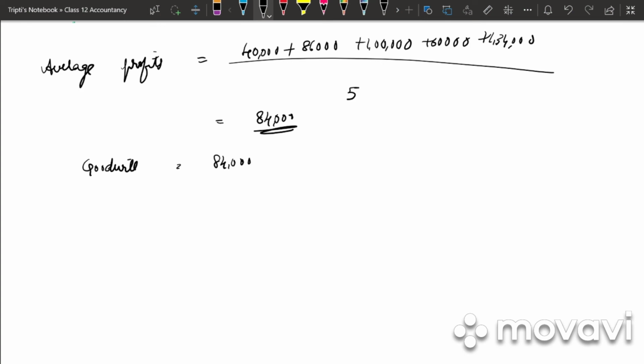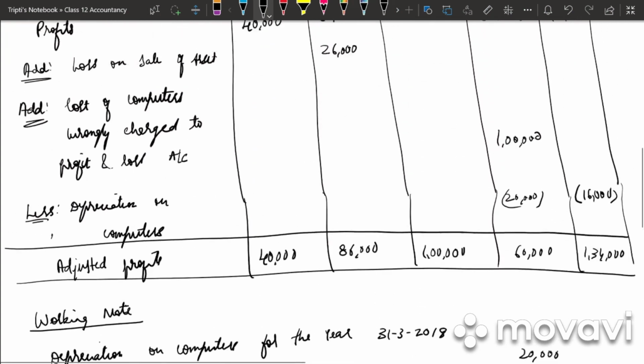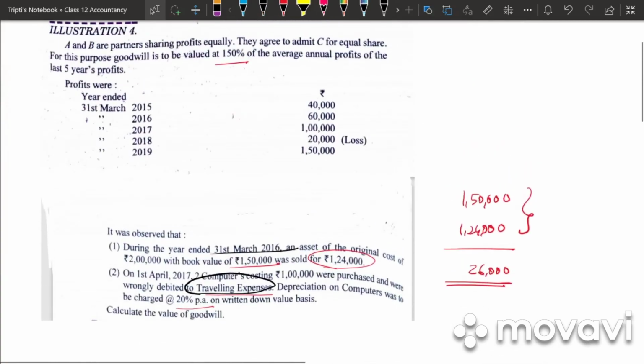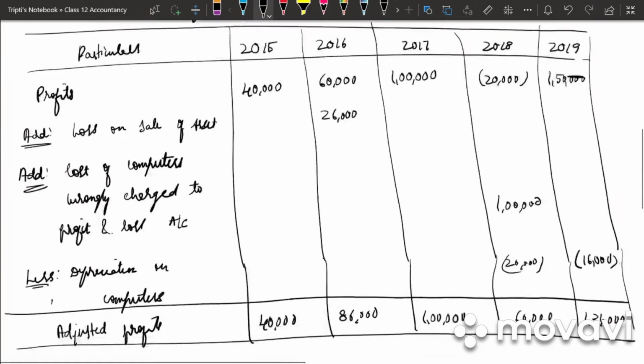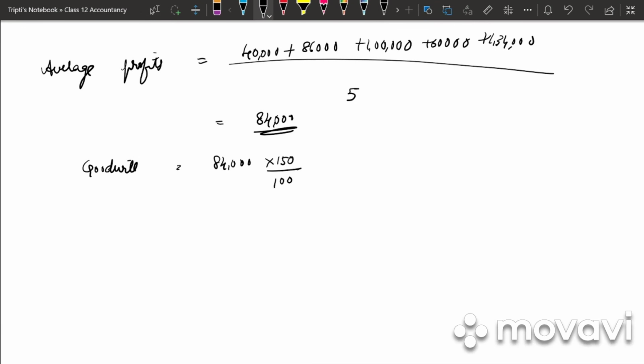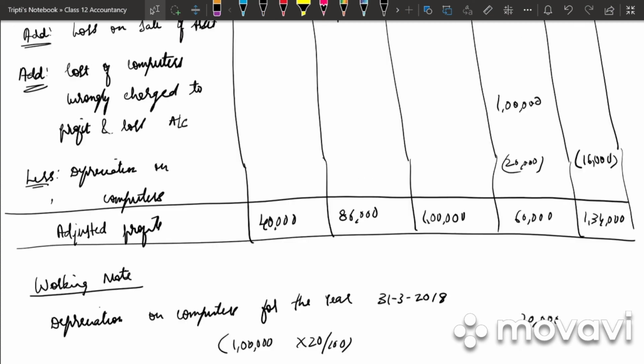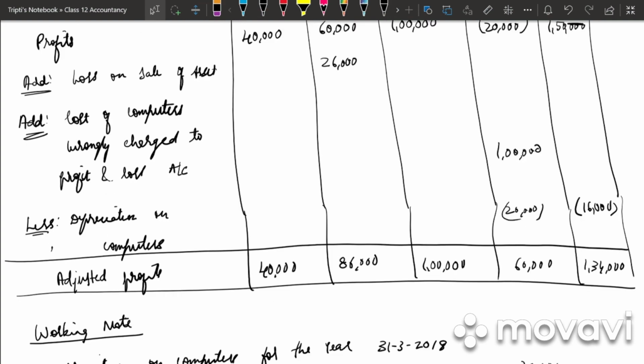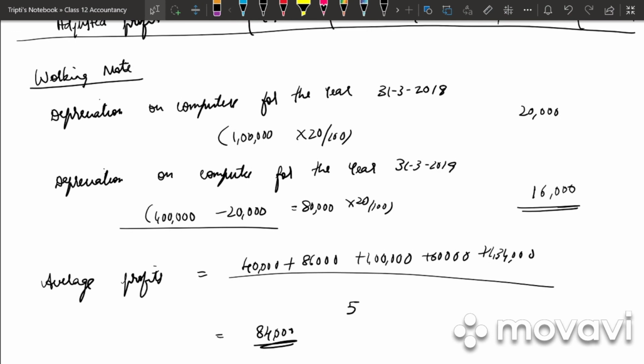They have not given us the number of years of purchase, but they have given us goodwill is valued at 150% of annual profit. So it is 84,000 into 150 divided by 100, that is 1,26,000. So clear? So this is how we will be working out the problem. First we will be finding out the adjusted profit and then our value of goodwill.